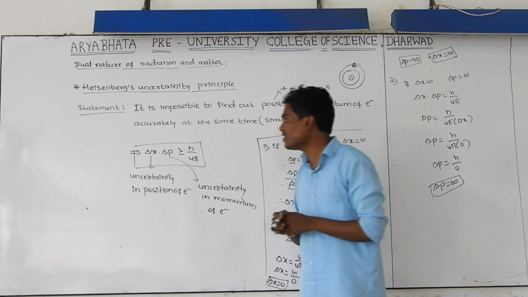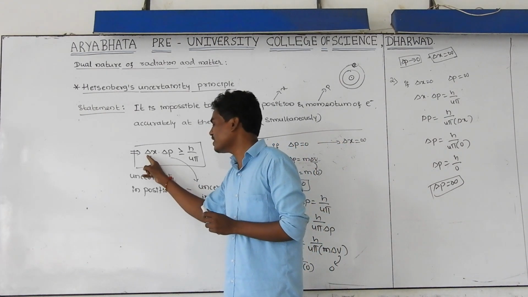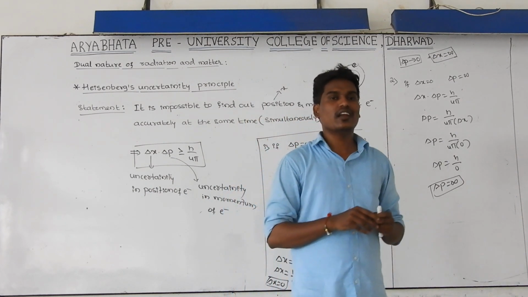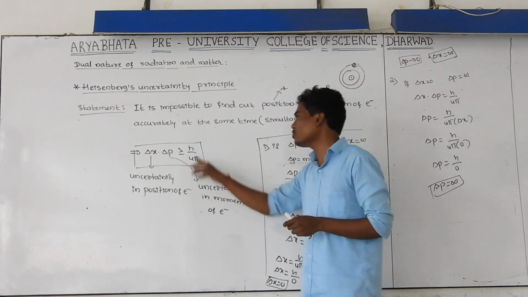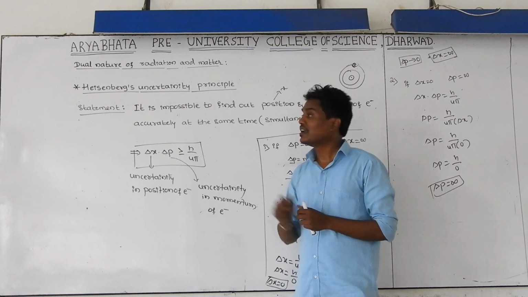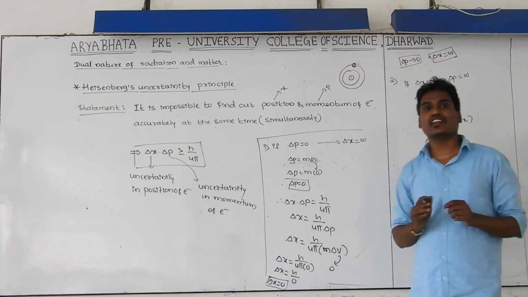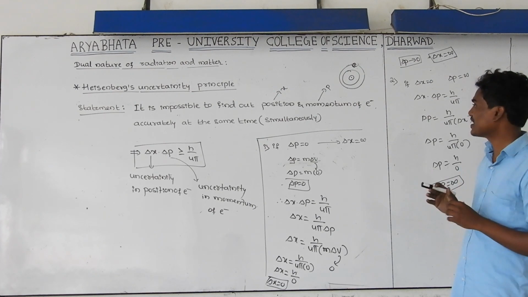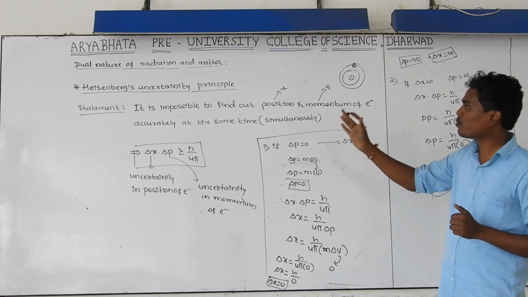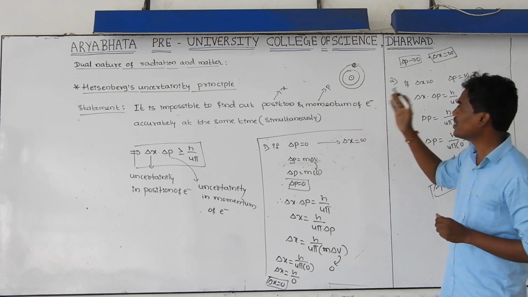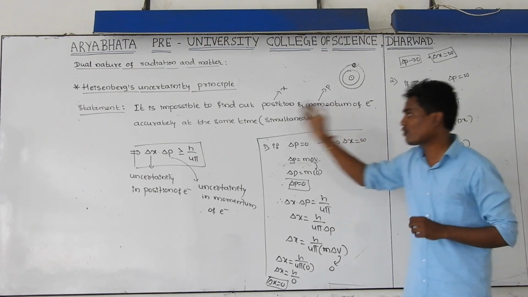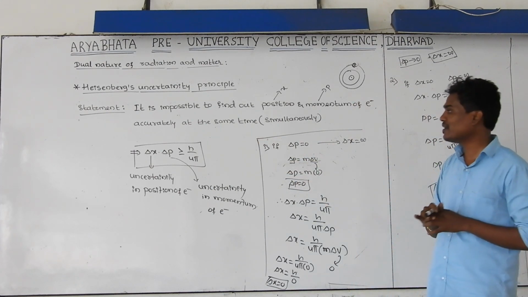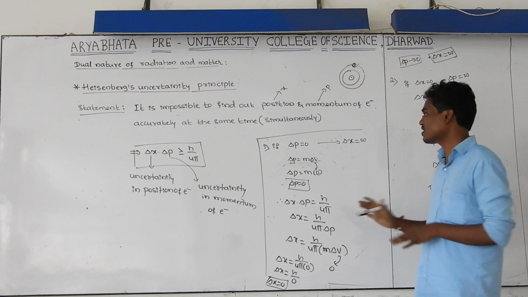That's why you take the uncertainty in position as well as the uncertainty in momentum and multiply those values, and that value is almost equal to h by 4 pi. And this is the Heisenberg uncertainty principle. Just remember the statement: it is impossible to find out the position and momentum of an electron accurately or exactly at the same time. This is the statement, and you can remember these conditions.